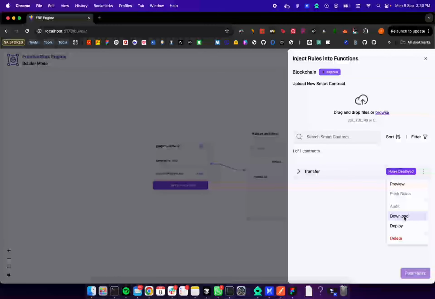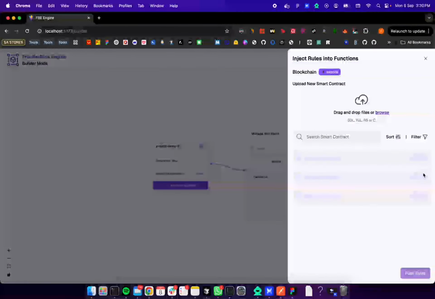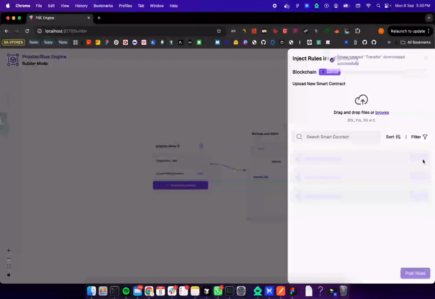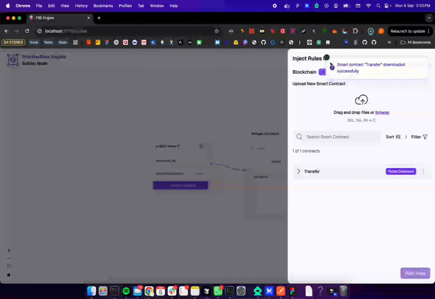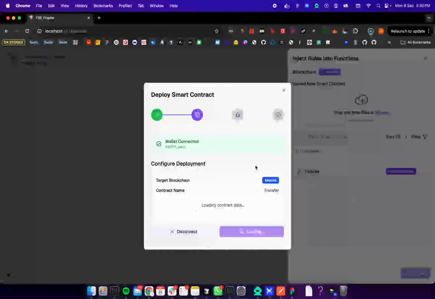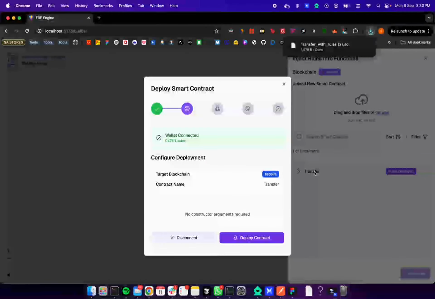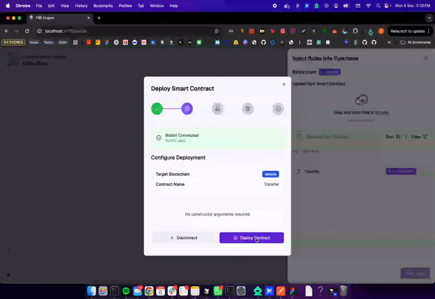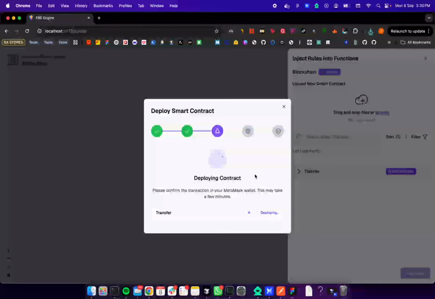And we have also the download. You can download the smart contracts. And also you can deploy the smart contracts. When you click on deploy, we're going to deploy your smart contract to the blockchain. So let's deploy it.